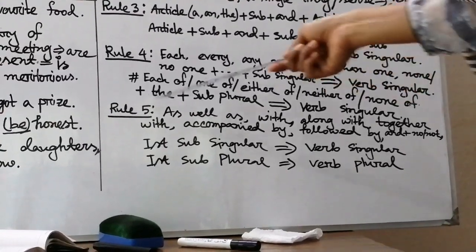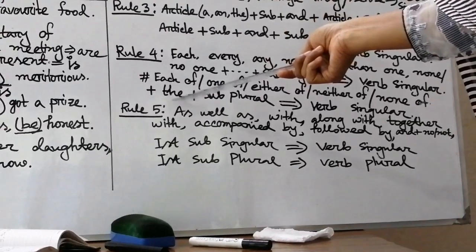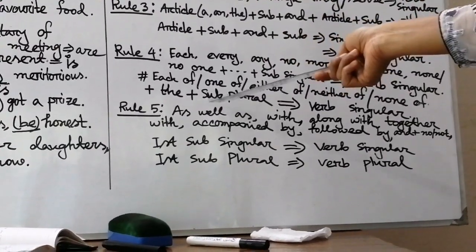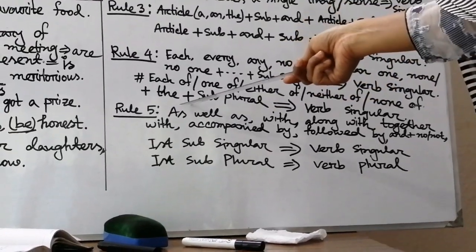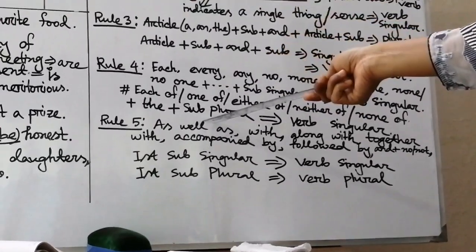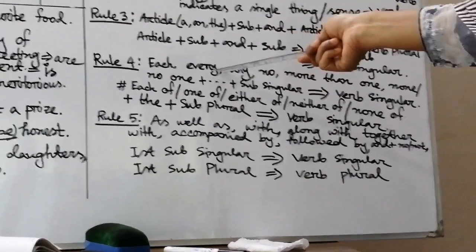Yes, after each of, one of, either of, neither of, none of, we will use the article "the". What will we use? The article "the". And then our subject must be plural. Each of the boys, each of the girls, not each of the boy. But with each boy, every girl, it is in this way.